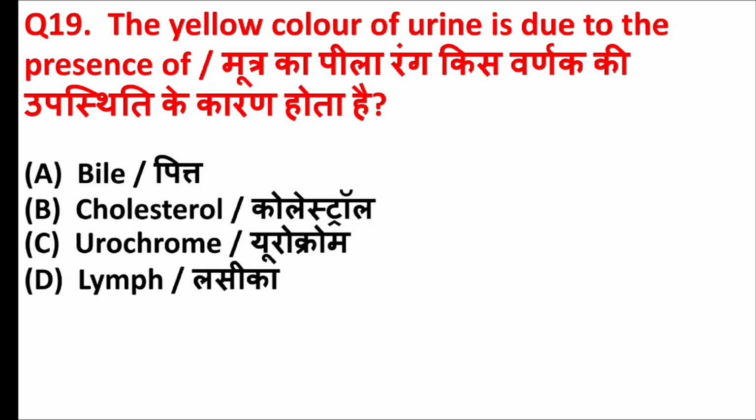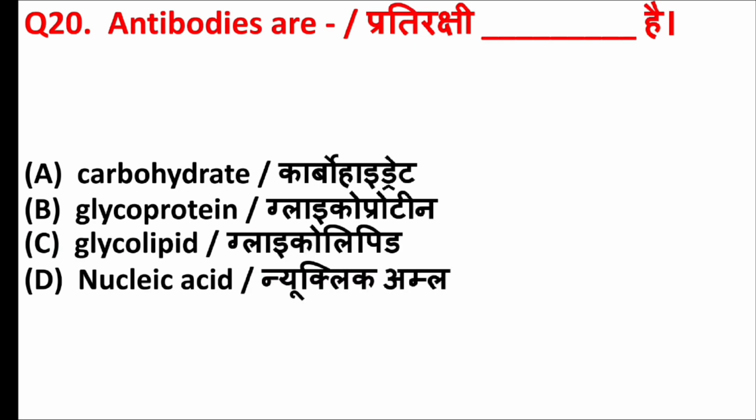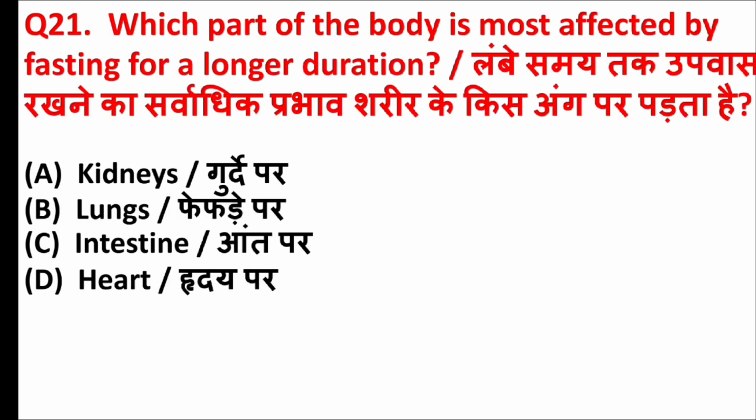The yellow color of urine is due to the presence of. Answer is option C, urochrome. Antibodies are. Answer is option B, glycoprotein. Which part of the body is most affected by fasting for a longer duration? Answer is option A, kidneys.